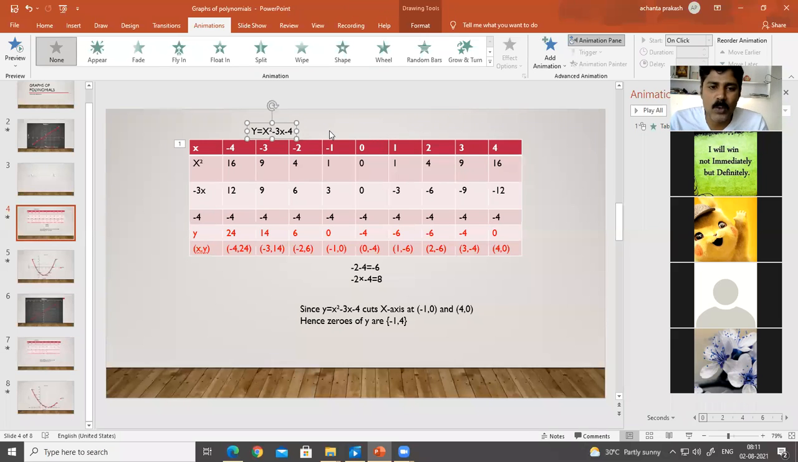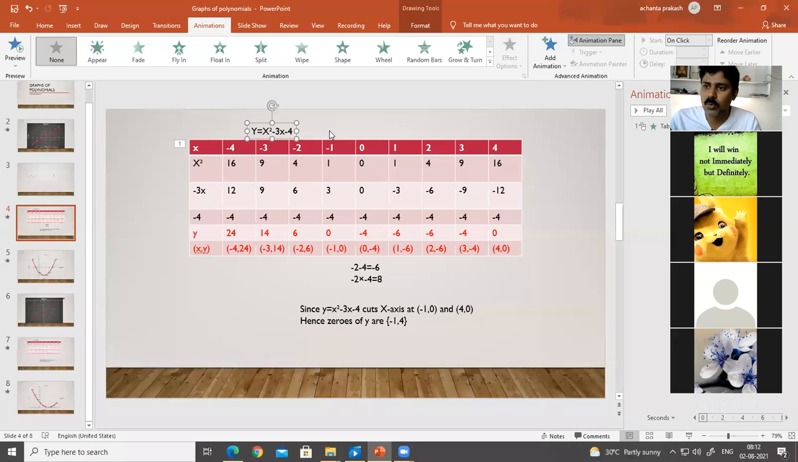Here you can notice one thing: when x square minus 3x minus 4 is given, that is a polynomial. When x square minus 3x minus 4 equal to 0 is given, that is an equation. When y is equal to x square minus 3x minus 4 you have taken, that is called a function. This is most important. In your higher classes you will have trigonometric function graphs. While drawing the graph, you will write y is equal to sin x, y is equal to cos x. Like that we have done y equal to x square minus 3x minus 4. This is called a function.